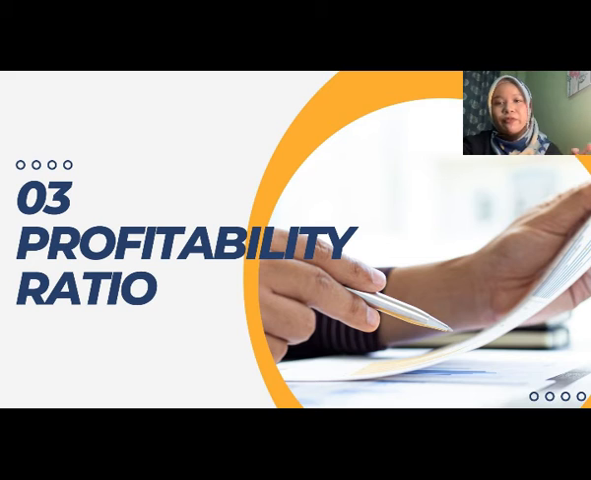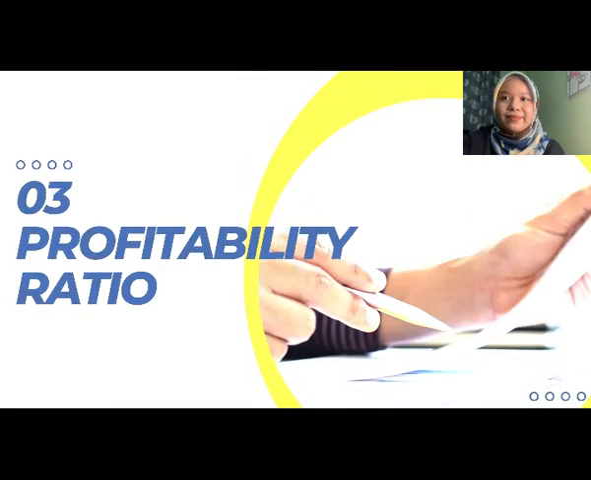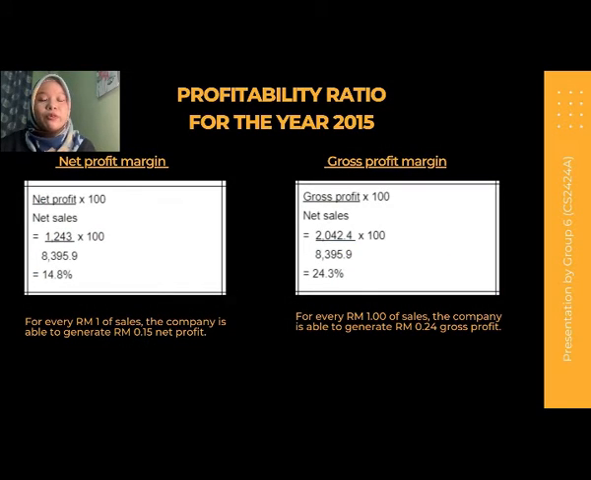My name is Nurul Izzah binti Rosman, and I'm going to explain further the profitability ratio for the years ended 2015 and 2020 and give analysis about the profitability ratio. The first element in profitability ratio for the year ended 2015 is net profit margin. To obtain net profit margin, we have to divide net profit by net sales and times it by 100 to get the percentage. For the year 2015, Genting Malaysia obtained 14.8% net profit margin. That means for every 1 ringgit of sales, the company is able to generate 15 cents net profit.